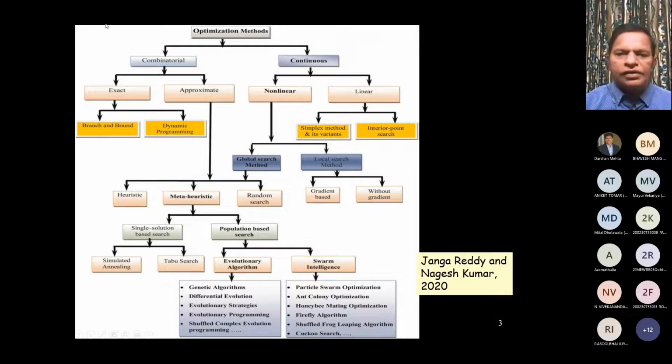So in this entire gamut of optimization methods available to us, what we'll be discussing today is genetic algorithms. As I mentioned, all these different optimization approaches, especially population-based search optimization approaches, are critically reviewed in this paper. I will give you the complete reference at the end of this presentation. It is almost like a textbook; in printed version, it is about 55 pages or so.